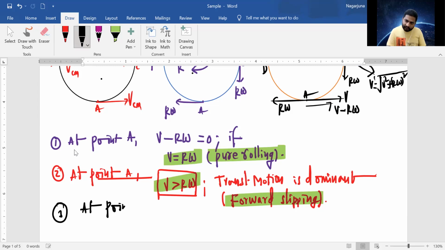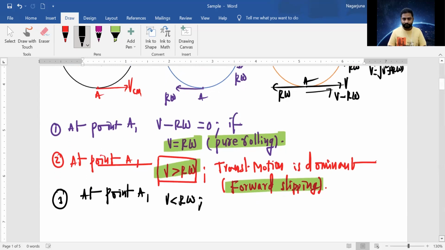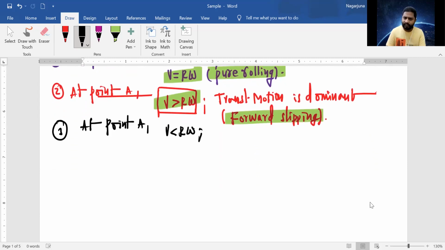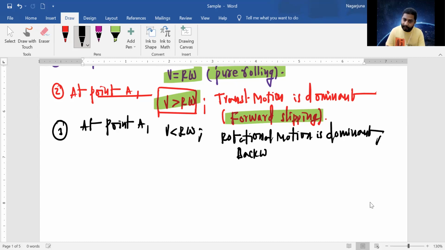At point A only we are focusing. Third case, only at point A, when V is less than R omega, and you know the rest of the things, right? V is less than R omega. So this is called the rotational motion is dominant here, and this is called backward slipping. V is less than R omega, backward slipping.